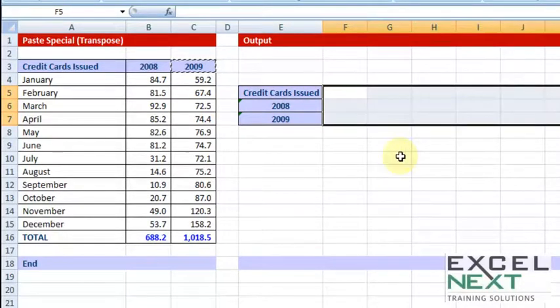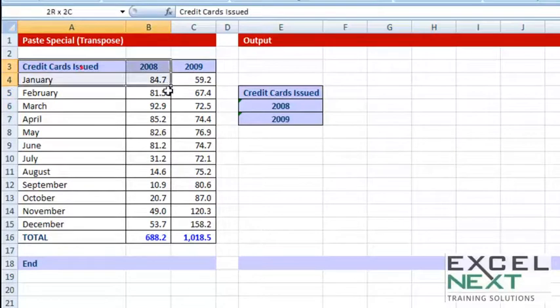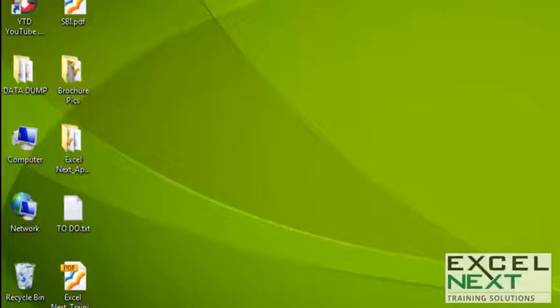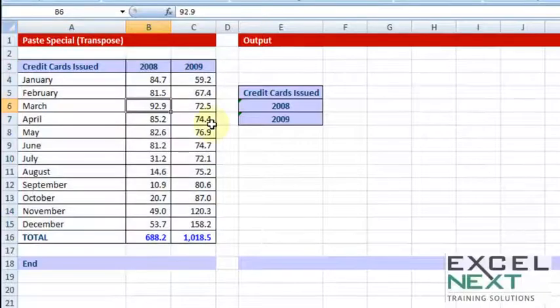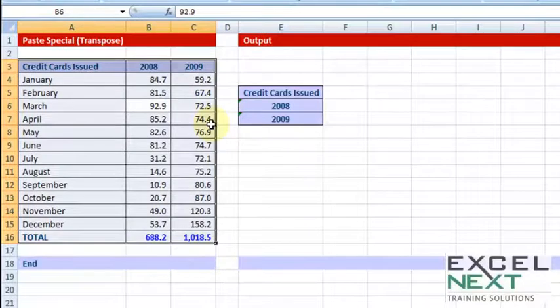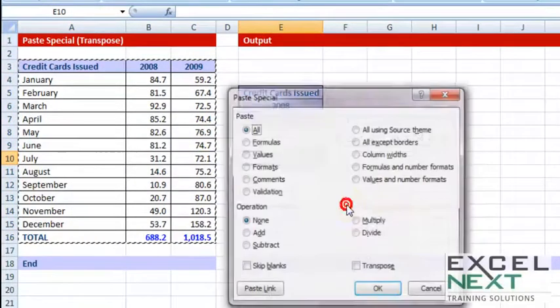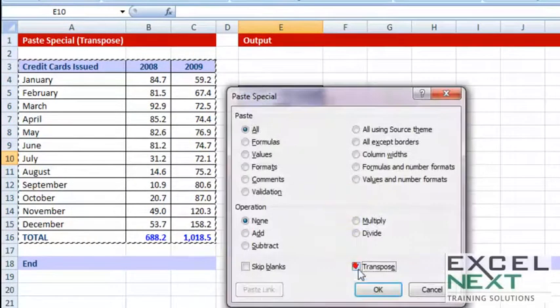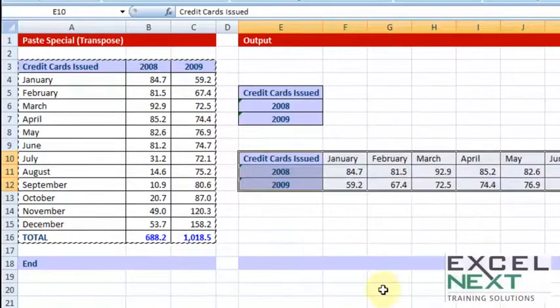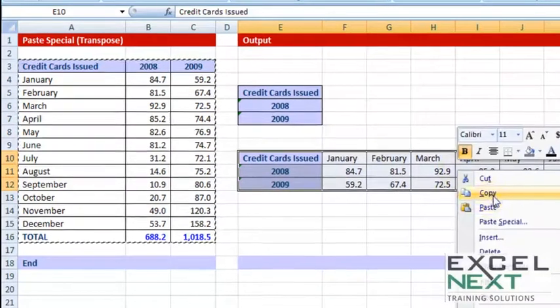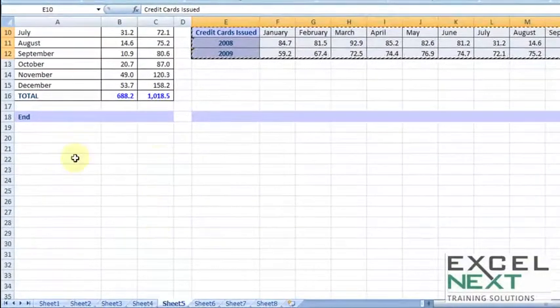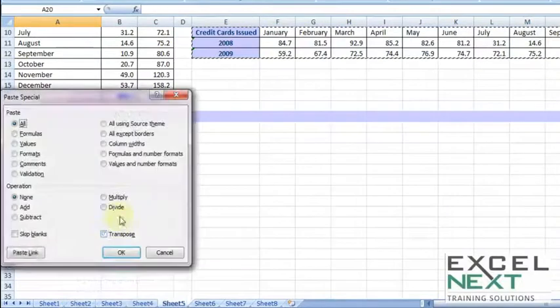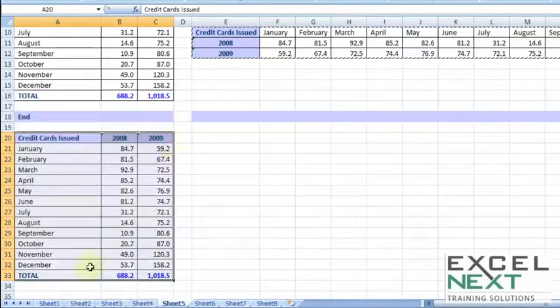Now to be able to do that quickly, efficiently, let me copy the entire data block. You can also use Control A to choose the data, copy it, go to Paste Special and choose Transpose. Okay. Entire thing pasted in a horizontal manner. In fact, if you copy this horizontal data, the one that is blinking on my screen, and you do another Paste Special transpose, you'll get back the same original data.